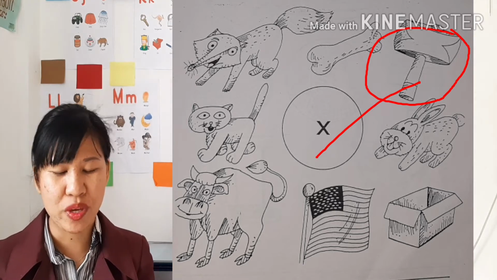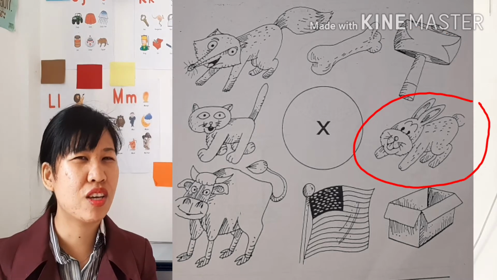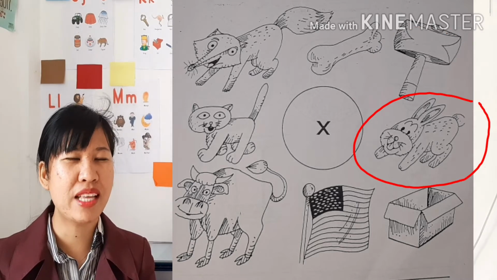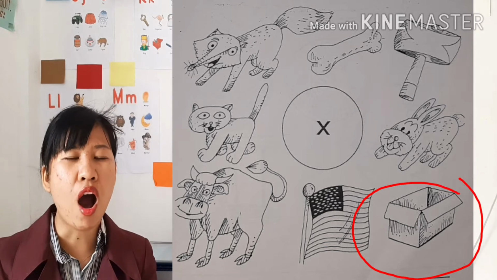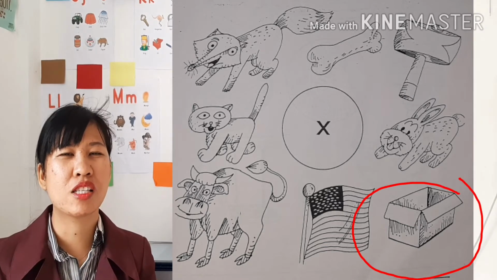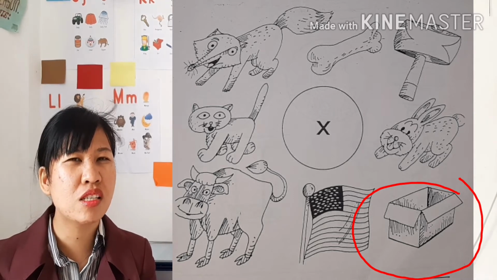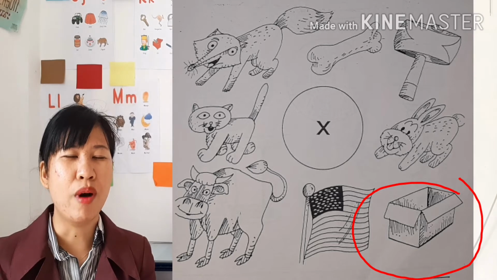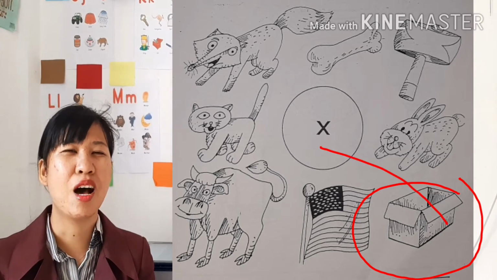Next picture, we have rabbit. Rabbit. Can you hear the X sound in the rabbit? No. Okay, so we have box. Box. Can you hear the X sound in the word box? Yes, box has the final consonant X.